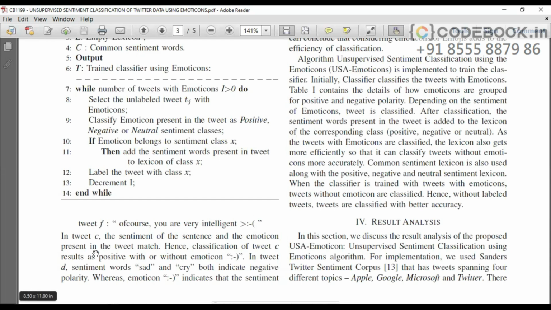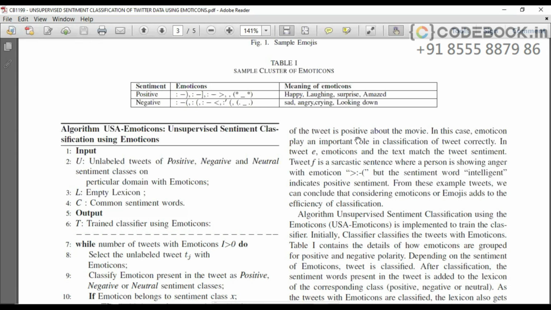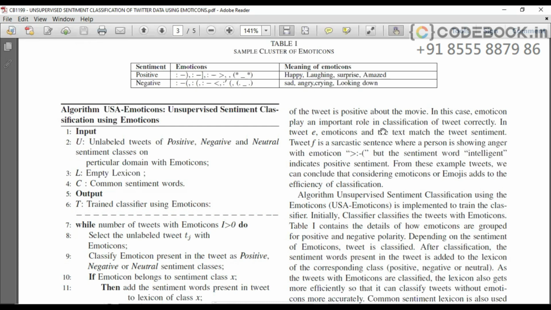Okay, you can see all the examples and explanations here. In tweet C, the sentiment of the sentence and the emoticon present in the tweet match. Hence, classification of tweet C results as positive with or without emoticon. In tweet D, sentiment words sad and cry both indicate negative polarity, whereas the emoticon indicates that the sentiment of the tweet is positive about the movie. In this case, emoticon plays an important role in classifying the tweet correctly.